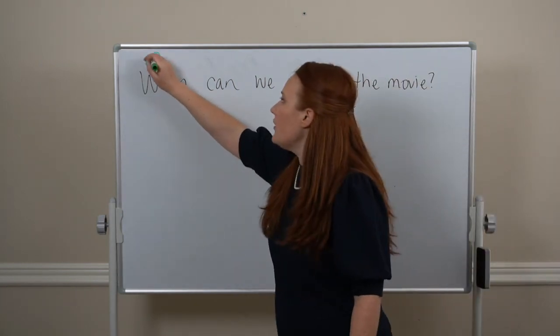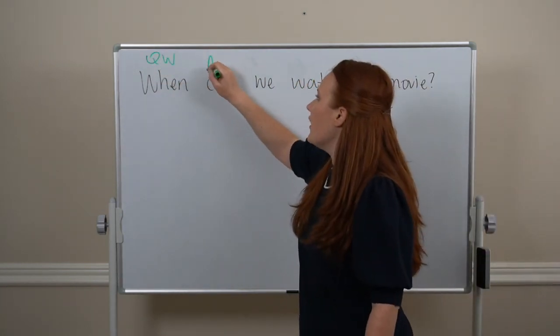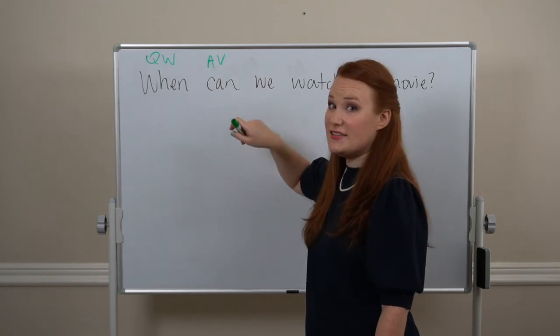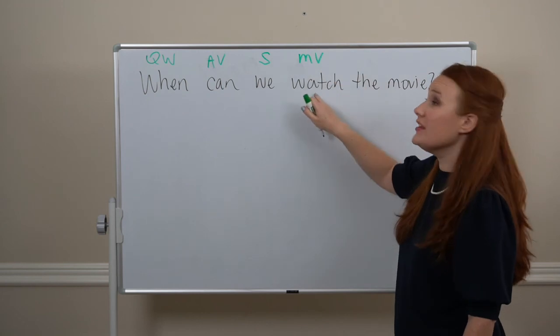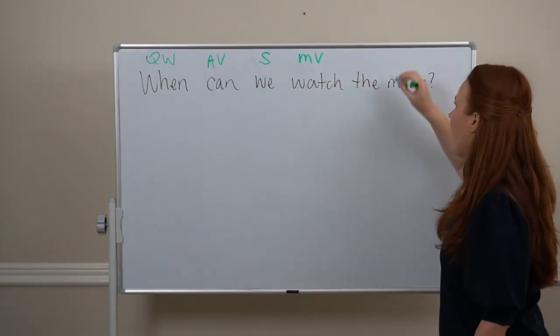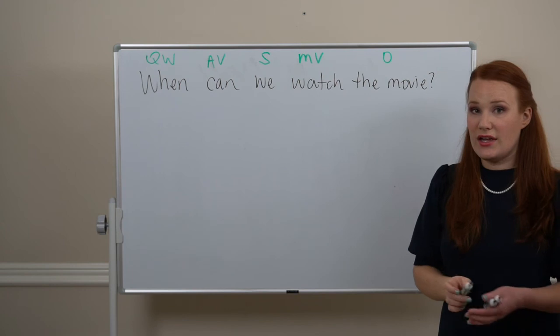We have our question word first, our auxiliary verb can next, the subject, the main verb in the base form, and the object. All right?